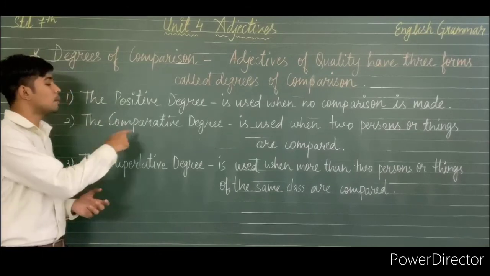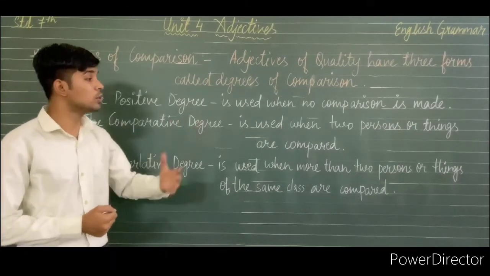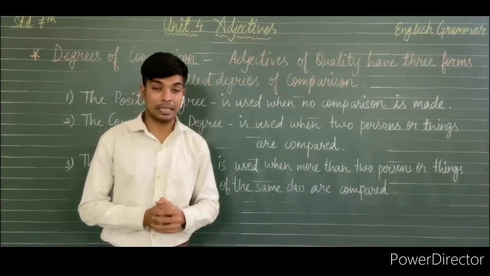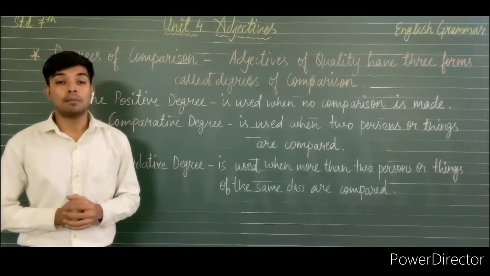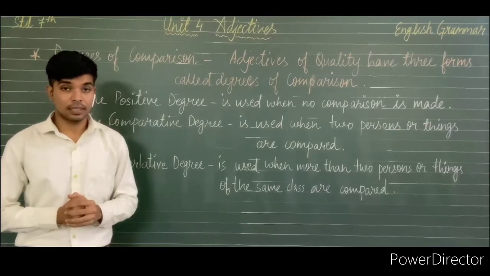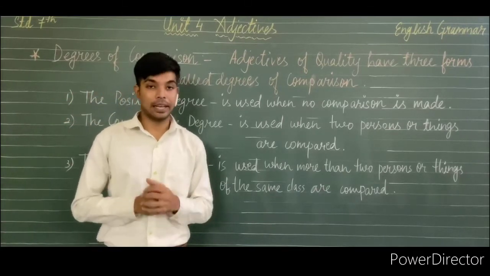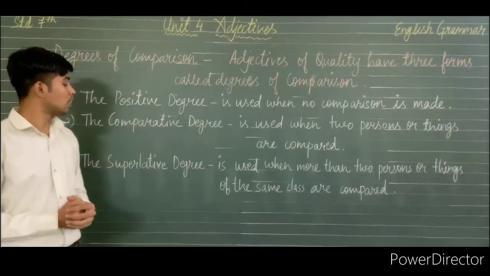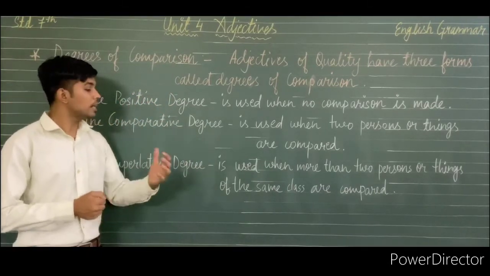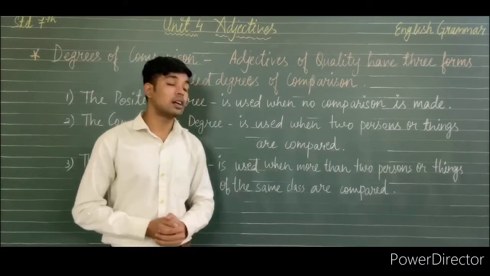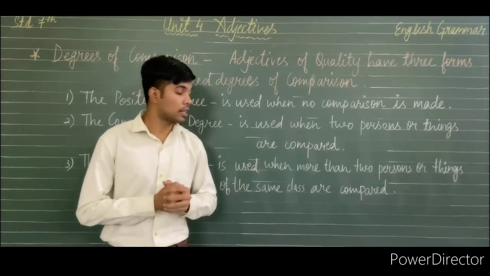Then the comparative degree is used when 2 persons or things are compared. This means when we are comparing 2 different things, we use the comparative degree. And the last one, the superlative degree, is used when more than 2 persons or things of the same class are compared.